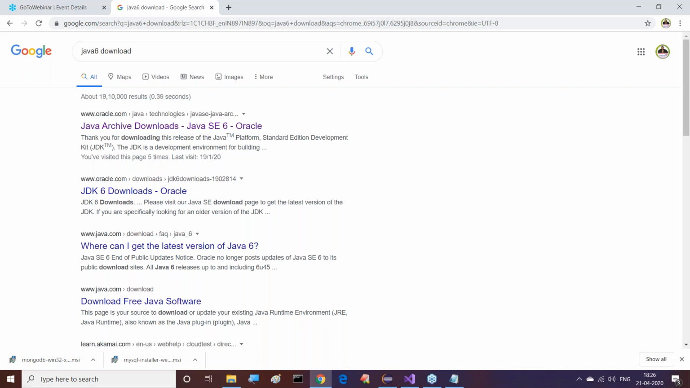Why? Because we are unable to remember all the URLs and website names. Throughout your Java career, we have to install n number of softwares, but it is not required to remember everything. Just go directly to Google and search for Java 6 download. If you use the keywords, in the first one or two websites in the search result we are able to get the actual home website.